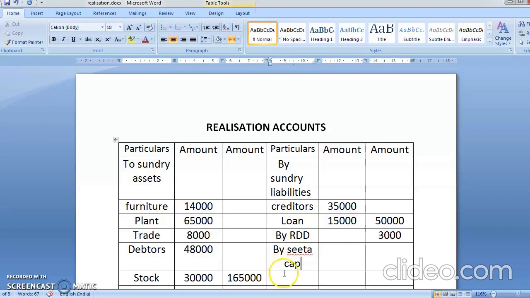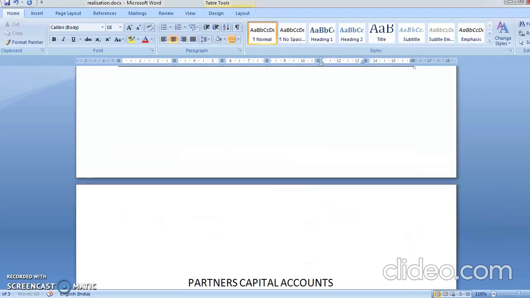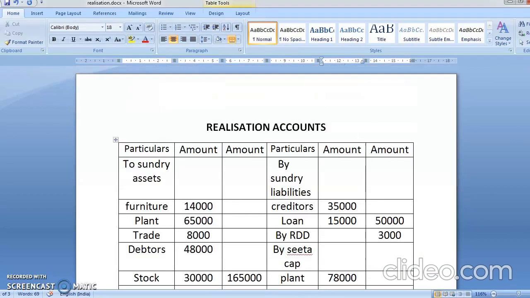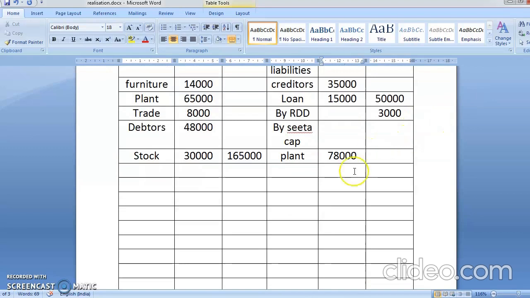What is Sita taking along with her? Plant. The plant value given is 78,000.